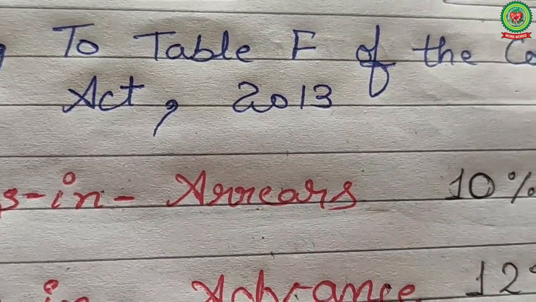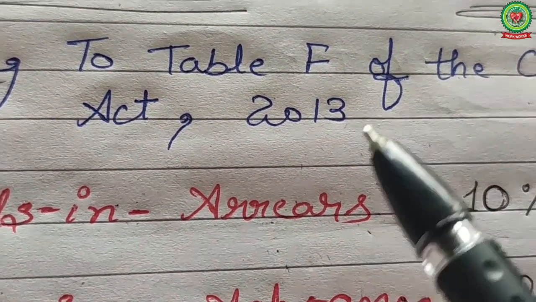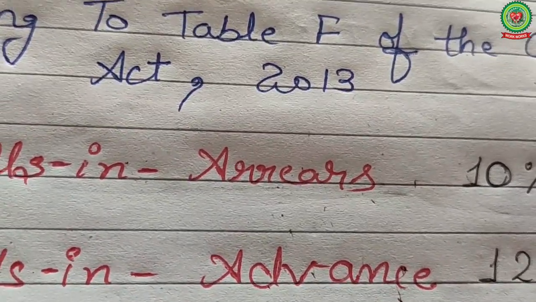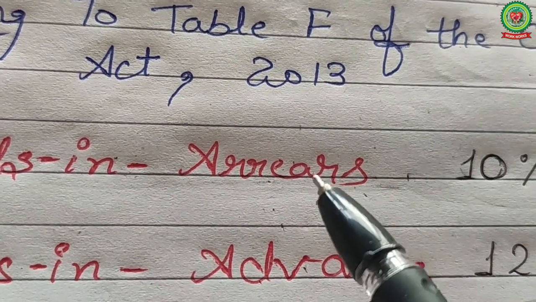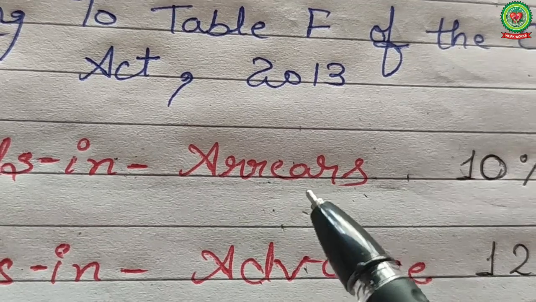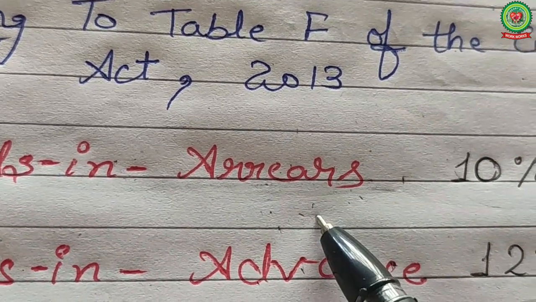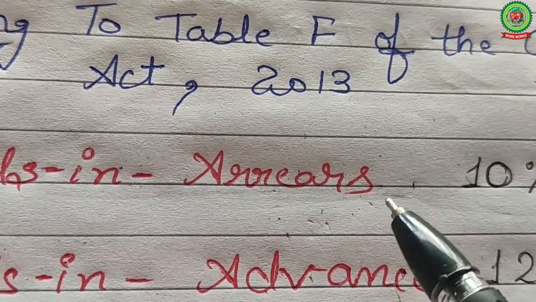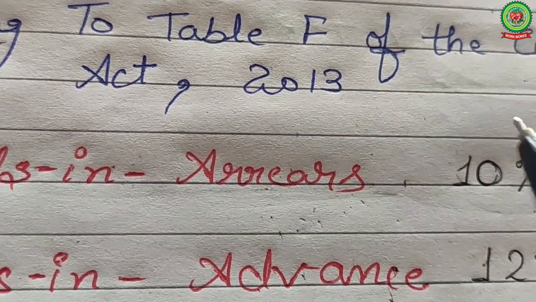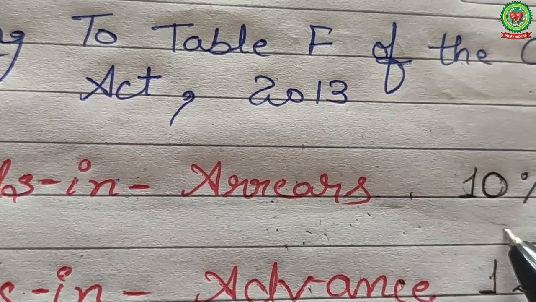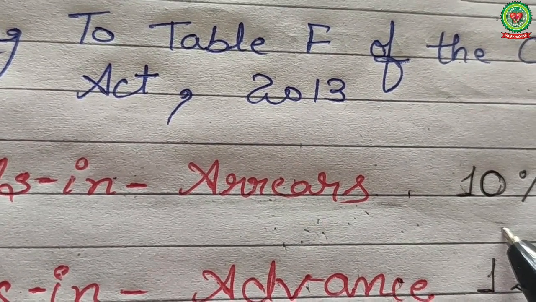So find out students, in calls in arrears, received or allot company? Yes, in this case calls in arrears means it is the fault of the shareholder. So here company received. Whose fault? Shareholder fault. So 10% per annum company charged from the shareholder.